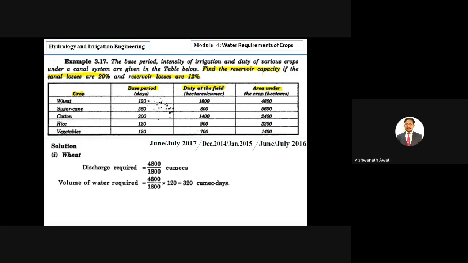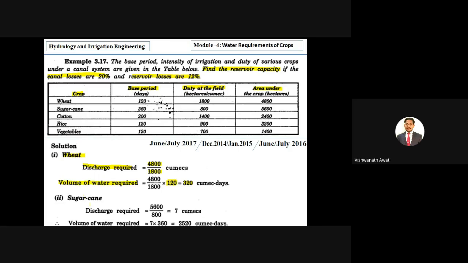So first we have to calculate the volume of water required for each crop. To calculate that, first we have to calculate the discharge for each crop. To calculate discharge, as I told, it is area by duty, correct? And then you multiply with the base period, then we get the total volume of water required for complete growth of wheat. Our first crop is wheat, and for each crop you get the volume of water required by multiplying the base period, that is 120, right? So similarly, you will get 320 for wheat.